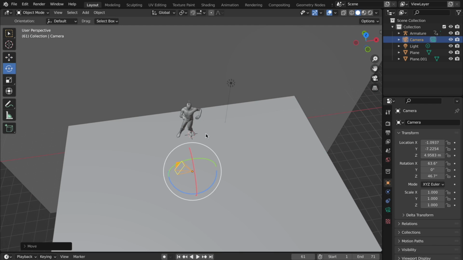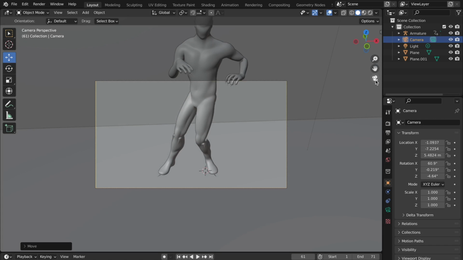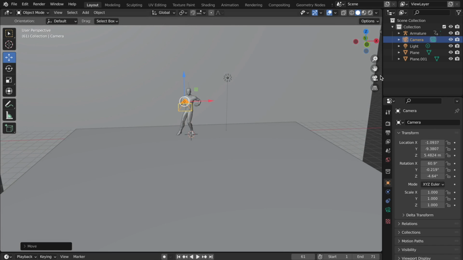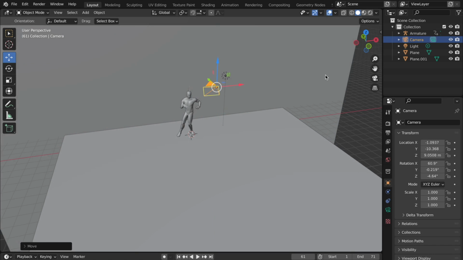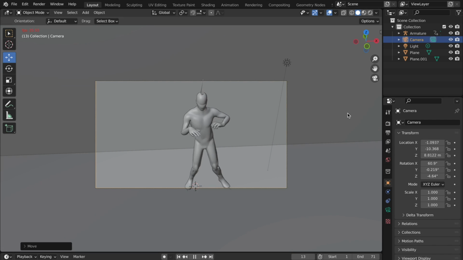Now we need to rotate that and move it up a bit maybe. And then we can just always double check up here how the placement is. Now we need to move it out, as I can see from the footage. Just like that. Then we will move it up again. Move it a bit further out. So just do this until you are happy with the placement. Now I just click on roll. And I think that looks really good. And just like that, we have a nice animation.